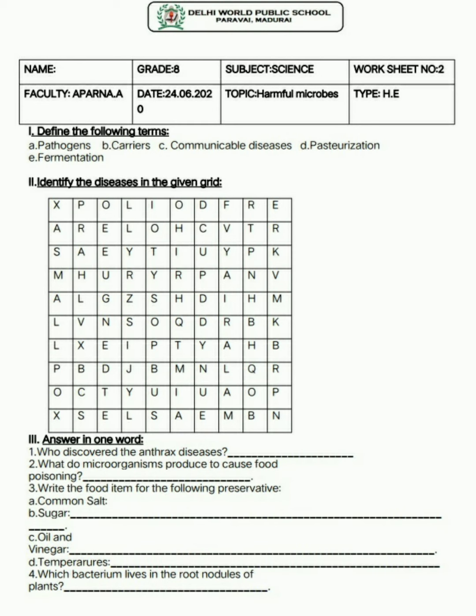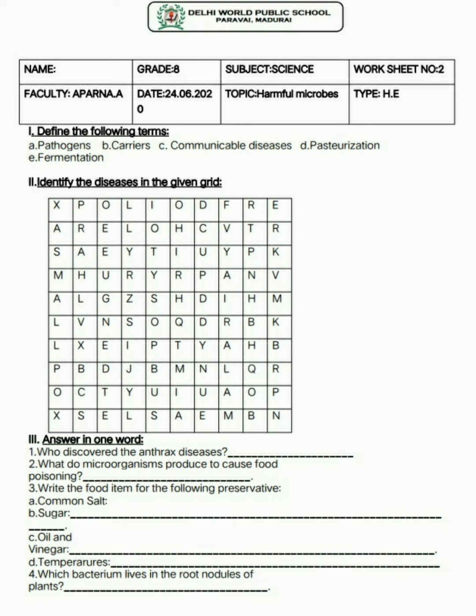Moving on to the second one, identify the disease in the given grid. I think you might have found the diseases. Let me check. They are polio, malaria, smallpox, measles, cholera and so on. The third Roman numeral, first question: who discovered the anthrax disease? It is Robert Koch. What do microorganisms produce to cause food poisoning? They produce certain toxic substances.